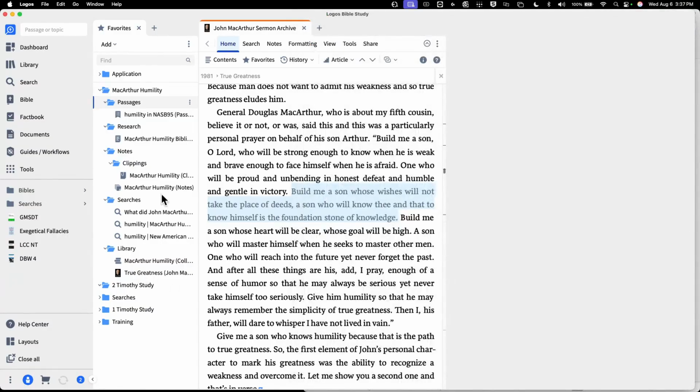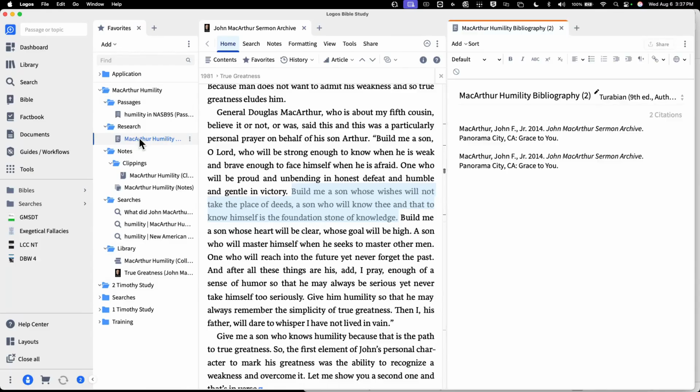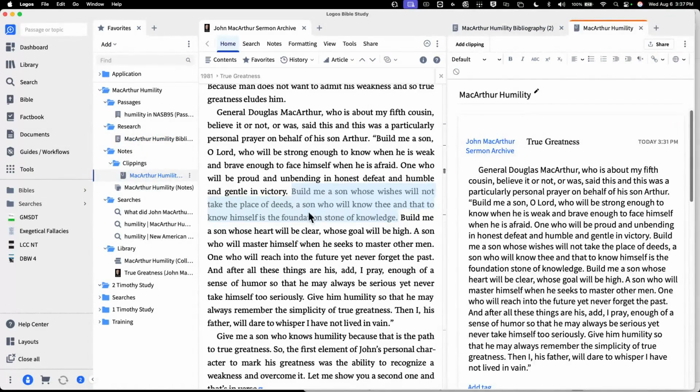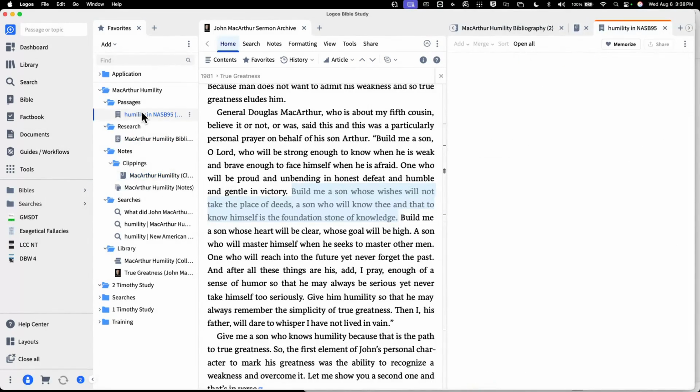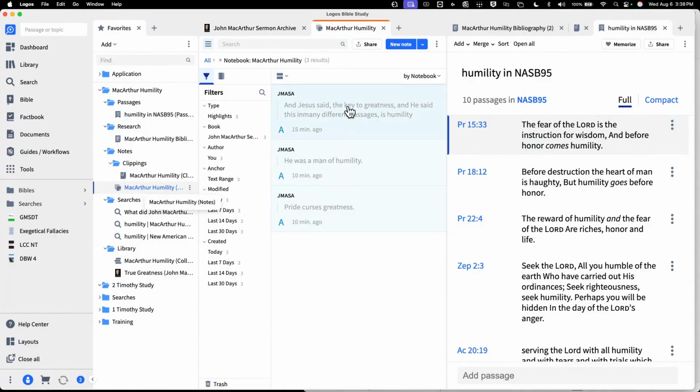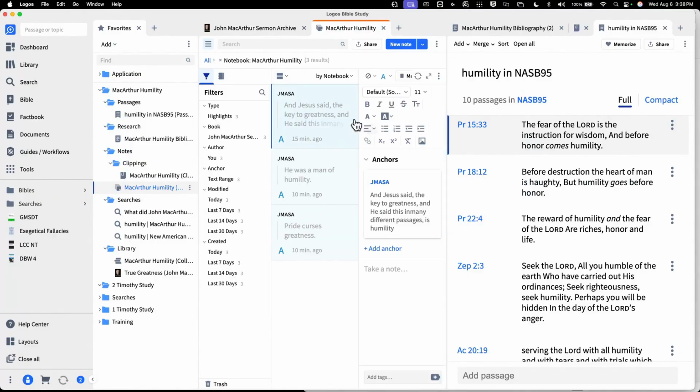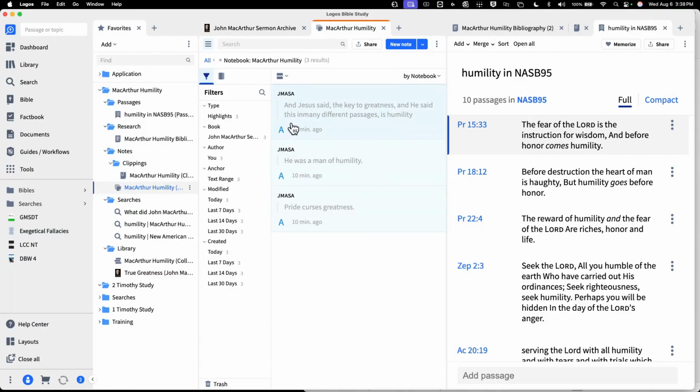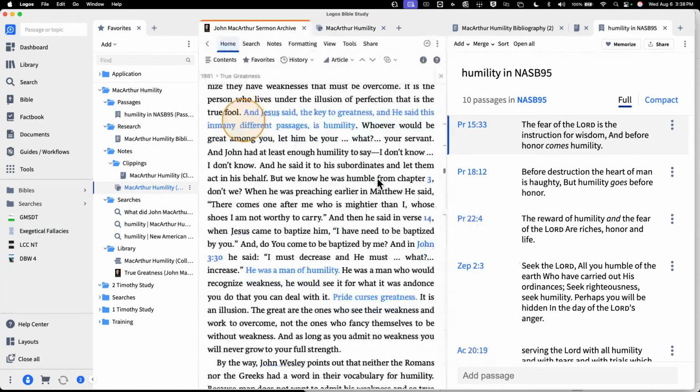Okay. Same thing over here. Let's open up. Let's grab some information from, not the bibliography. Let's grab some information from, that's the same stuff. Not the passages. Where are the notes? Oh, there's my notes. Okay, now let's go back in. Oops, I didn't mean to do that. Let's close that note.